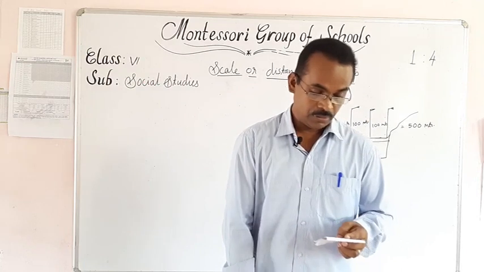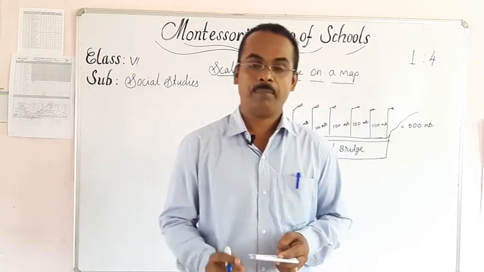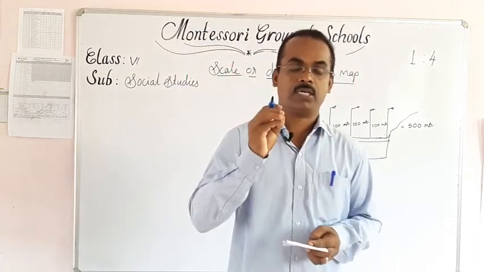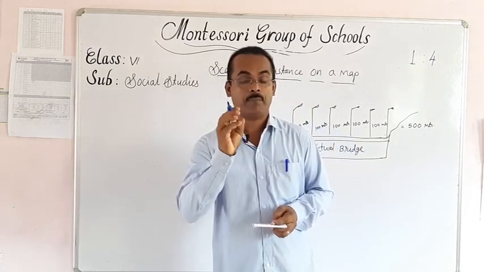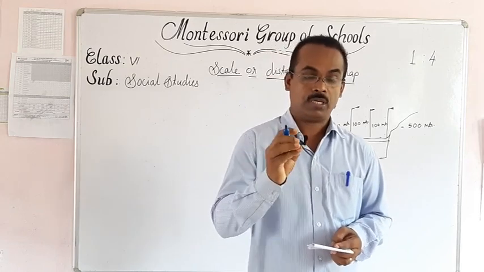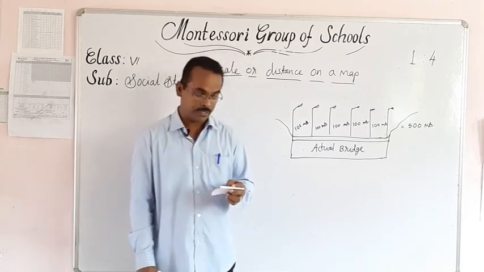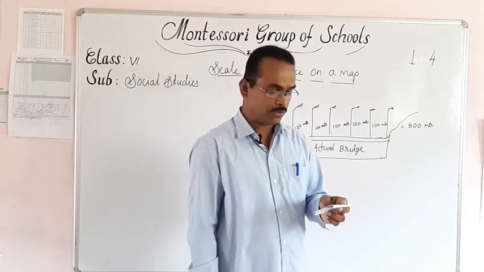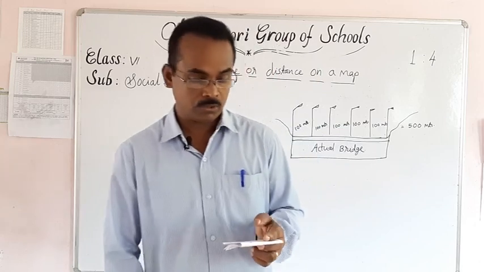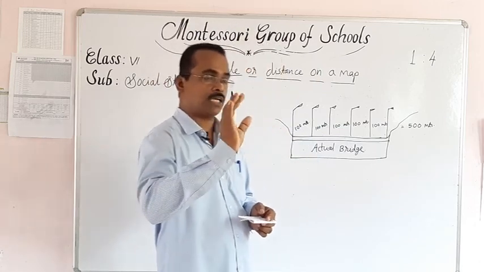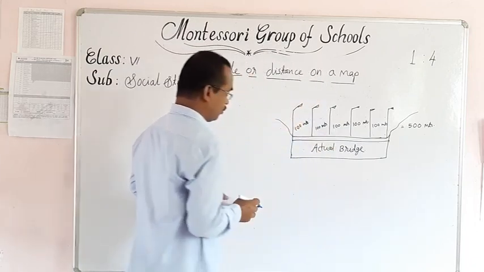Mallika crossed. When they reached home, Laila wanted to draw a sketch of that bridge on a paper because she was so interested in it. She wanted to know the measurement, so she took a paper and started to draw a sketch. When she drew the posts, she took equal distances.